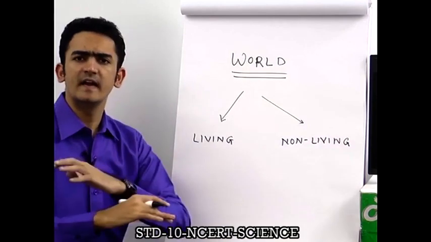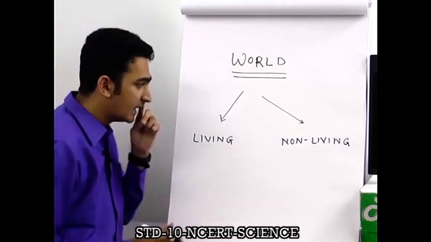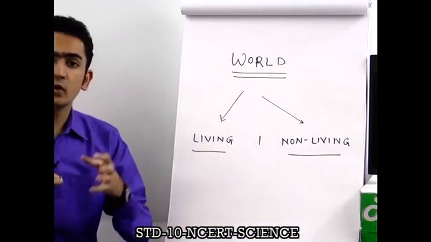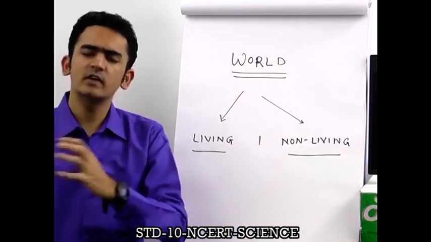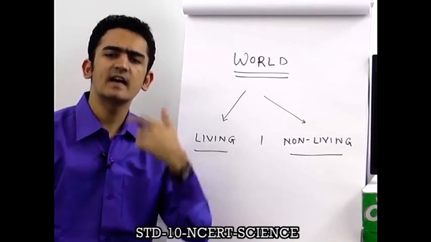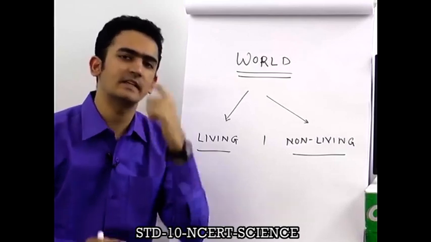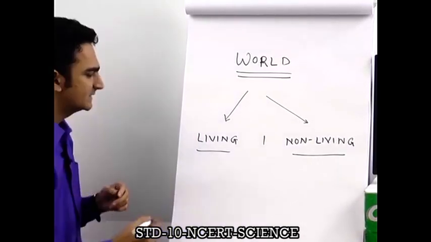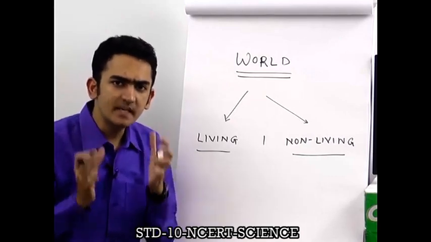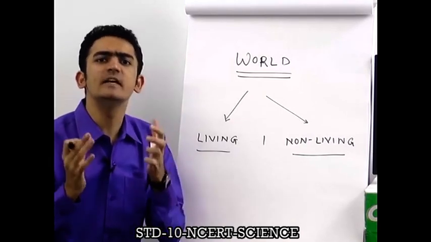This is how the entire earth can be classified. Now, how does this classification happen? Who do we call living and who do we call non-living? What is special about living organisms? What are their characteristics? So the next point is, there are certain activities which take place only in living beings.